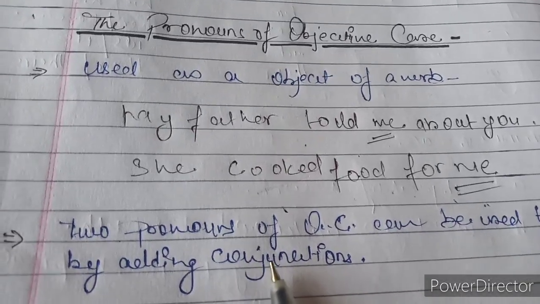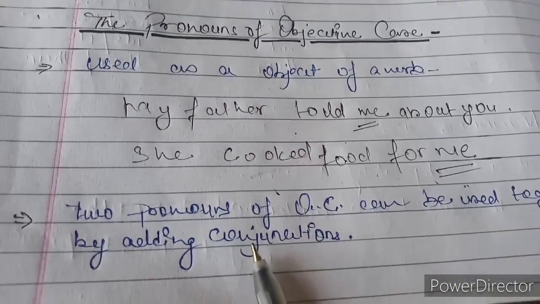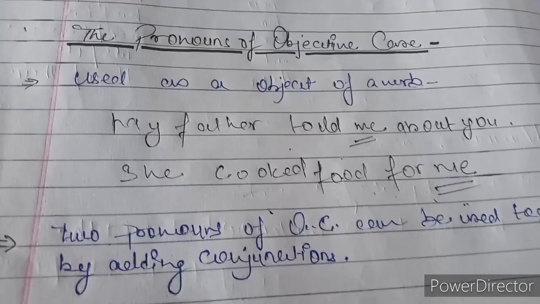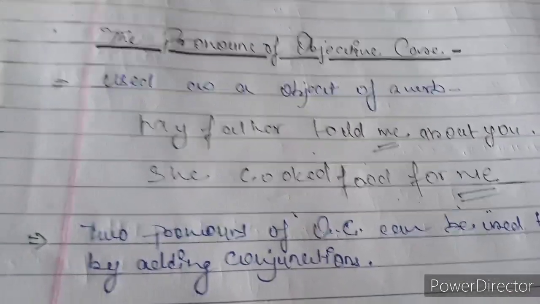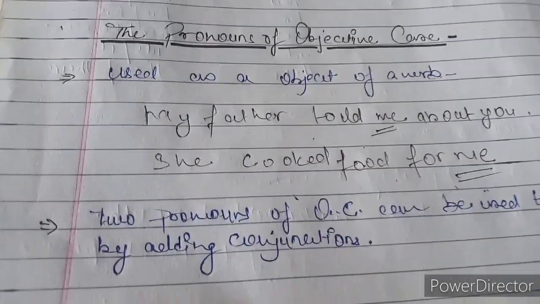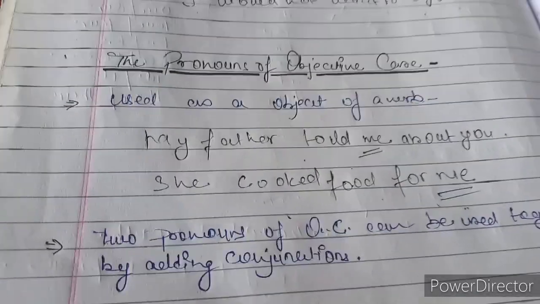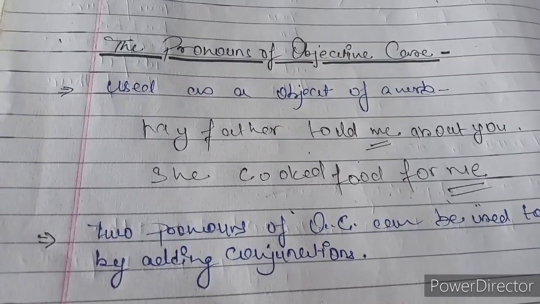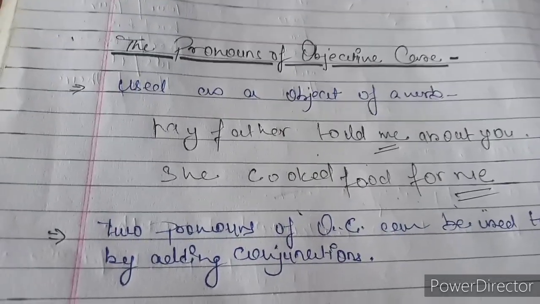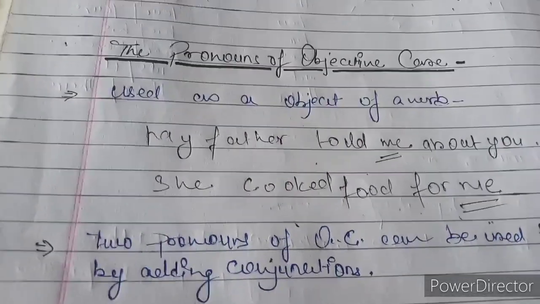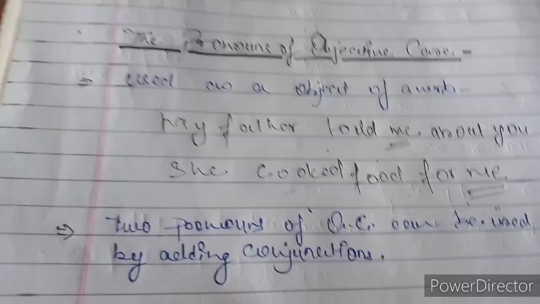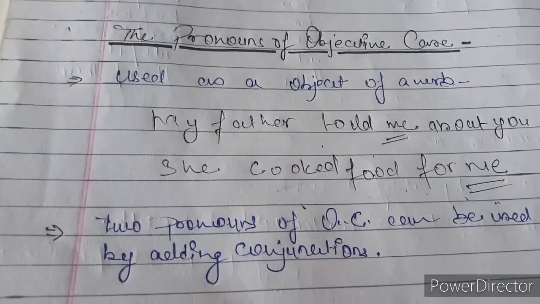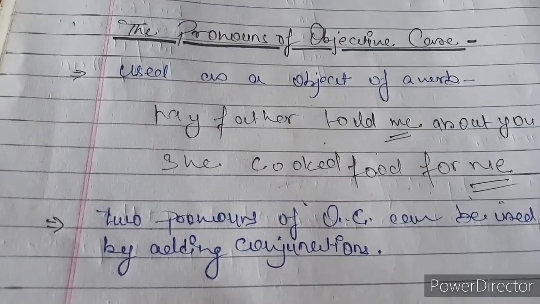The same rule of nominative case is also applied here, means in the same way. Like in the nominative case, we can use two or more than two pronouns in a sentence by adding conjunctions. In this objective case pronoun, we can use two or more than two objective case pronoun by adding conjunctions in the sentence. How? See the example.